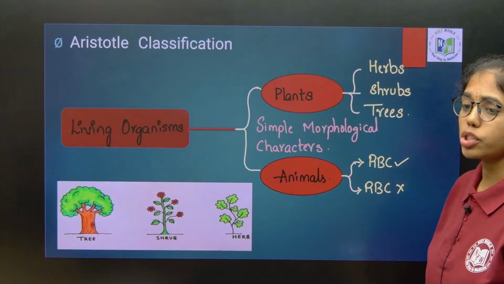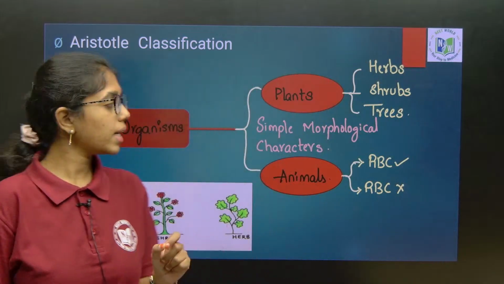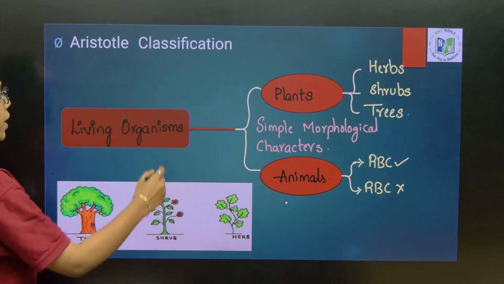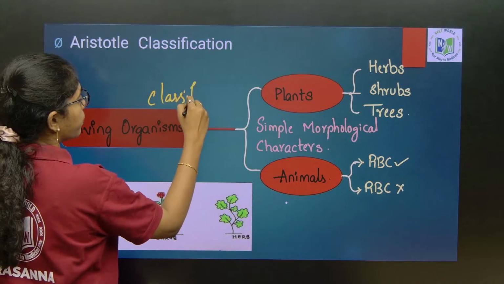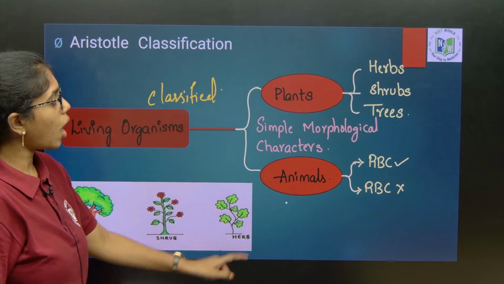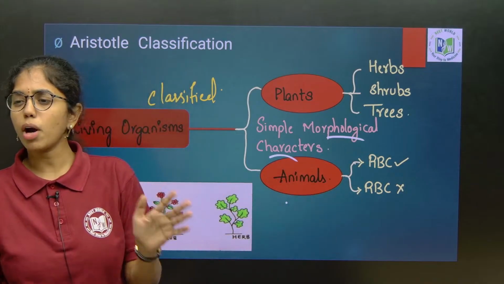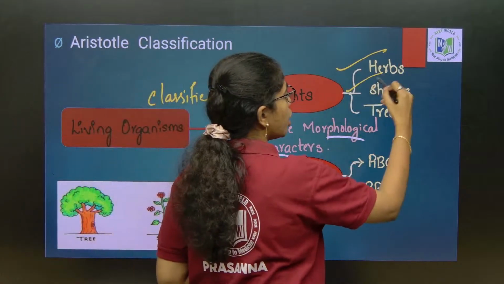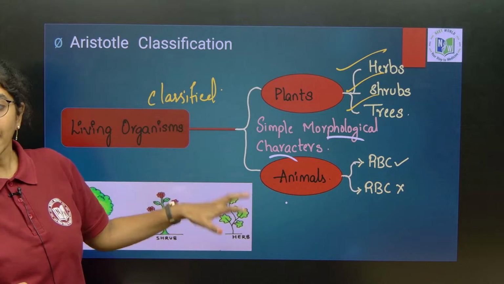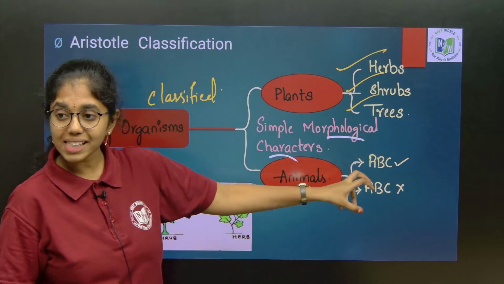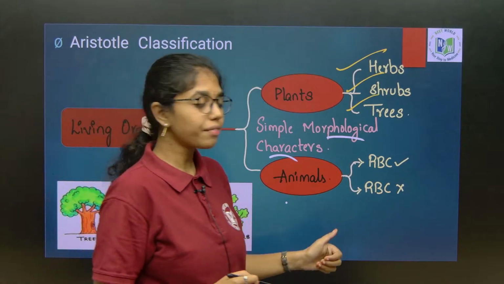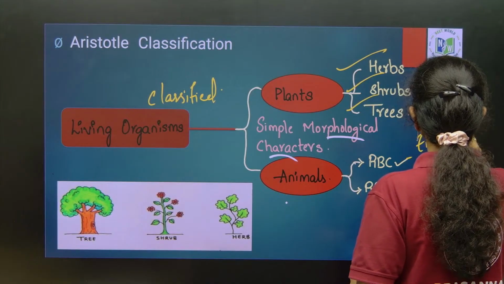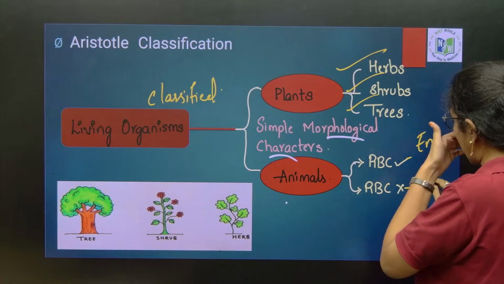So, how did Aristotle classify the living organisms? Living organisms are first scientifically classified into plants and animals. They are first classified into plants based on simple morphological characters, especially on the heights of the plants. They are classified into herbs, shrubs and trees. Animals are further classified based on the presence and absence of RBC. Those which have RBC, they are called as Enaima, and those which don't have the RBC are called as Anaima.